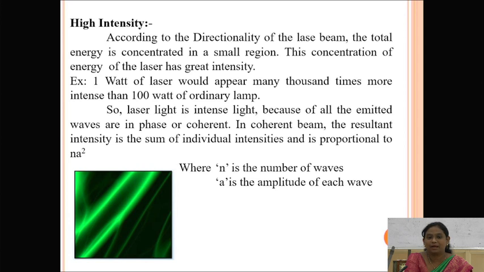For example, 1 watt of laser light source is 1000 times more intense than a 100 watt ordinary lamp.